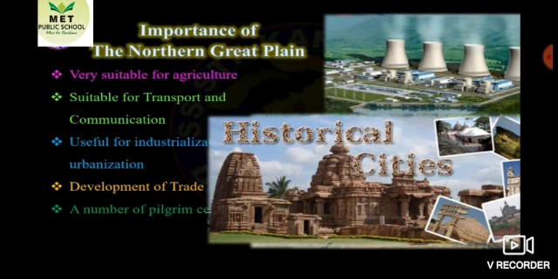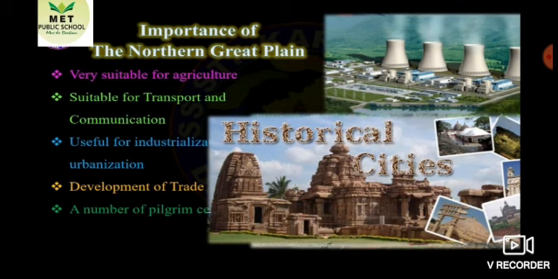When the place is suitable for agriculture, obviously people will settle in that area. So automatically transport and communication also developed in this area. Then many industries are established in this place, so it is useful for industrialization and urbanization. Due to the development of industries and urbanization, trade also developed in this area, and many pilgrimage centers are located in this area.